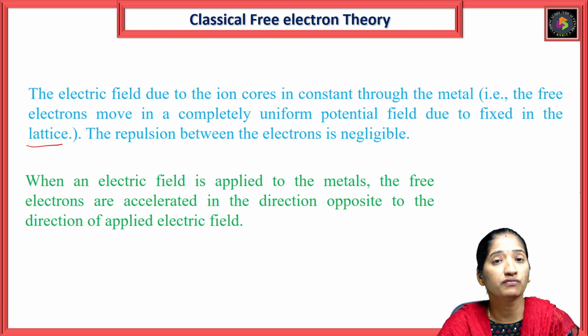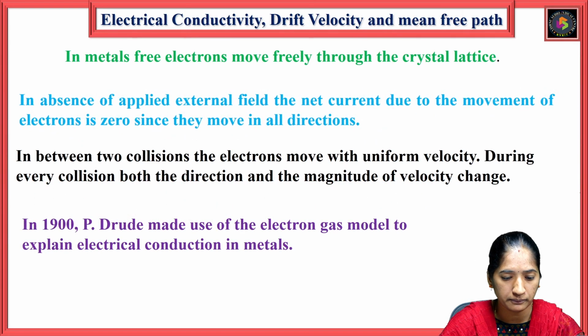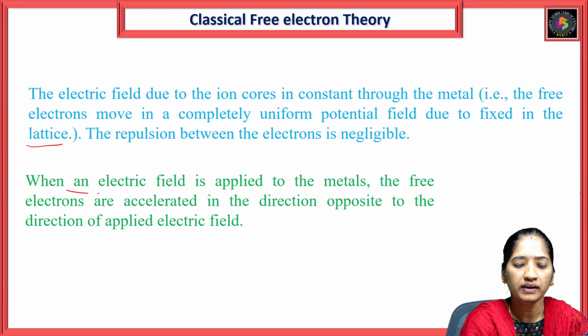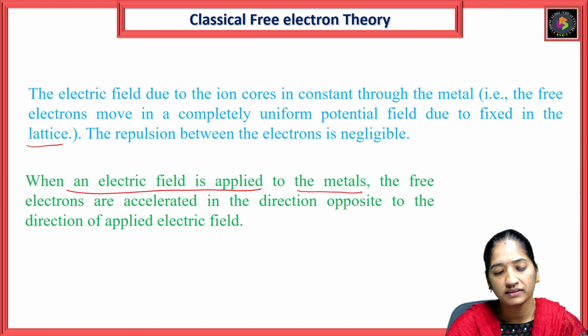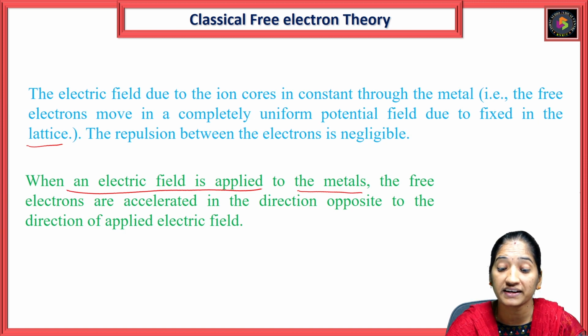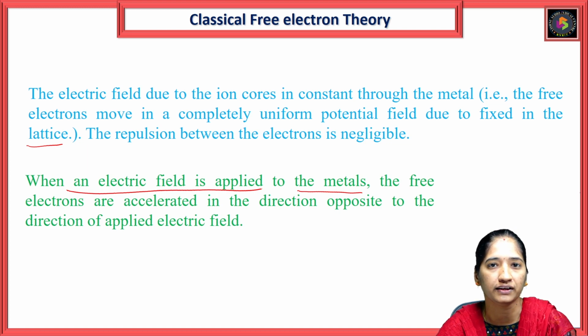When an electric field is applied to this metal, the free electrons are accelerated in the direction opposite to the direction of the applied electric field.